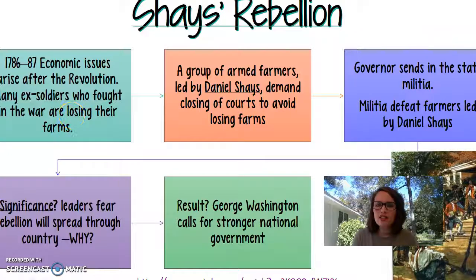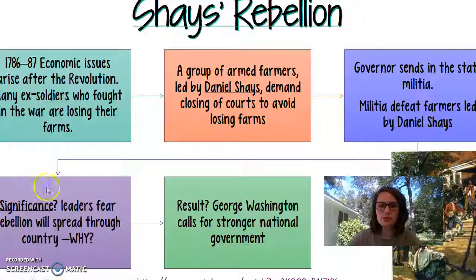And so Daniel Shays, who was an ex-soldier from the Revolutionary War, takes a group of armed farmers and he goes after the Massachusetts arsenal. The governor sends in the state militia. The militia defeat the farmers led by Daniel Shays. But what if another thing like this were to happen? What if a larger scale rebellion were to take place?